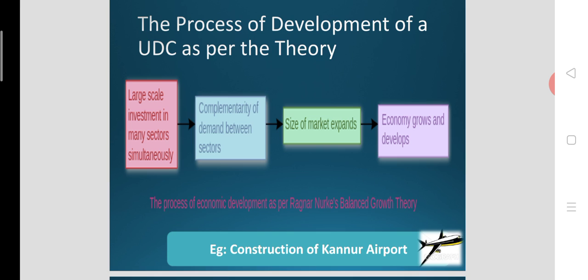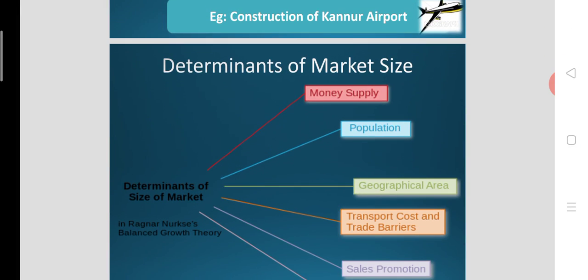That means this is the way for economy to grow and develop. So investment should be made in many sectors of the economy, so it could finally lead to economic growth and development. So this is the way to break the vicious circle of poverty.